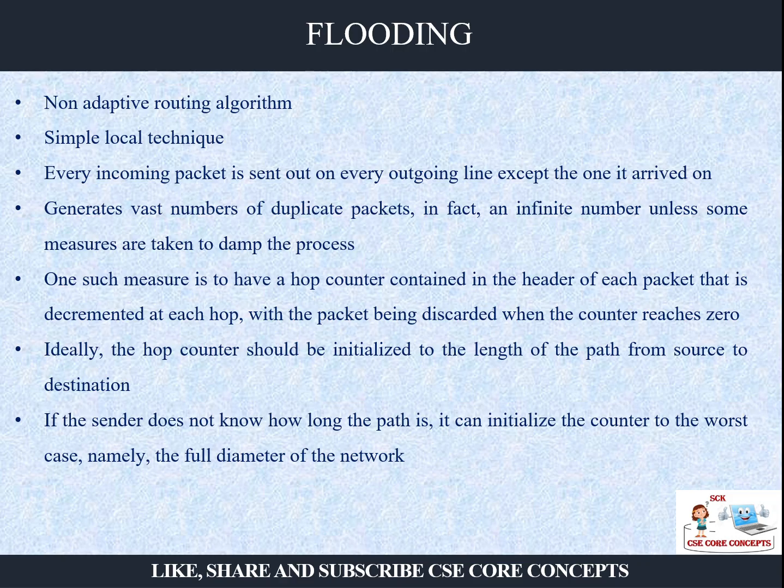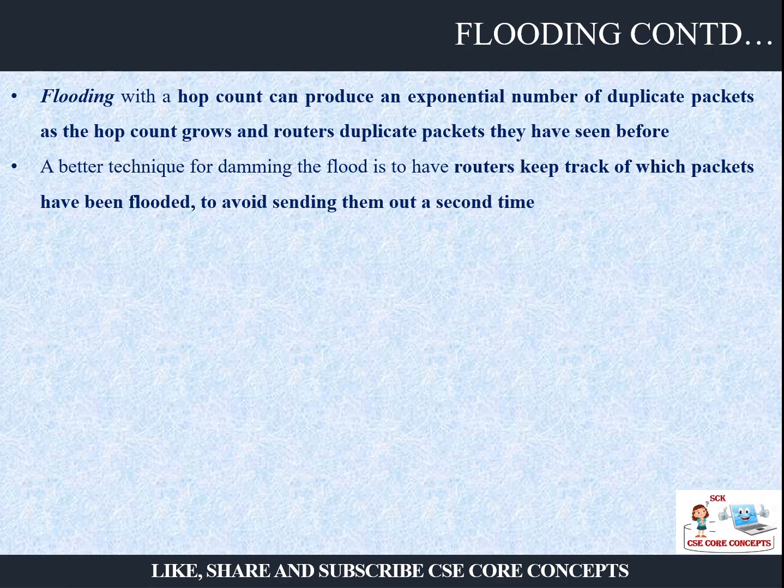If the sender does not know how long the path is, he may not know. So it can initialize to the worst case, that is the full diameter of the network. So flooding with a hop count can produce an exponential number of duplicate packets. As its name suggests, flooding will flood all the routers with duplicate packets, and there will be a huge number of packets. So a better technique of damming is that all the routers should keep track of which packets have been flooded to avoid sending them.